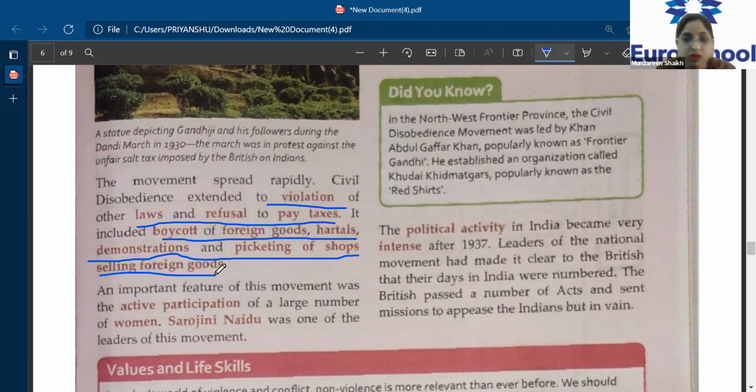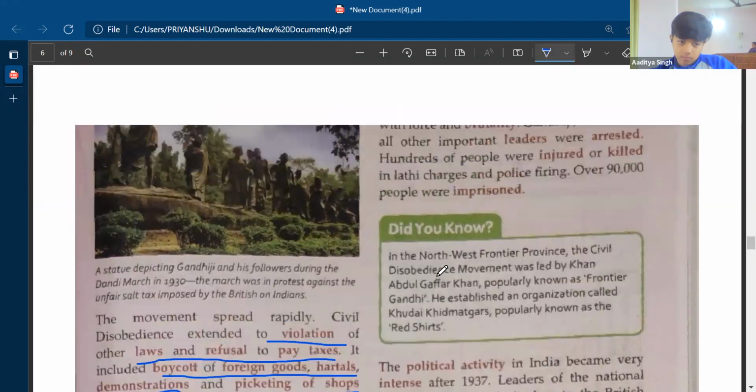Now, an important feature of this movement was the active participation of a large number of women. In this civil disobedience movement, a great many women and children were also there. Sarojini Naidu was one of the leaders of this movement. You will get an objective question on this. Who was the woman leader? Sarojini Naidu. Yes, Sarojini Naidu. Clear till here, everyone? Yes, ma'am.